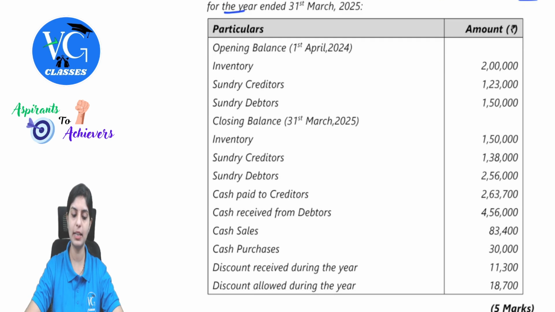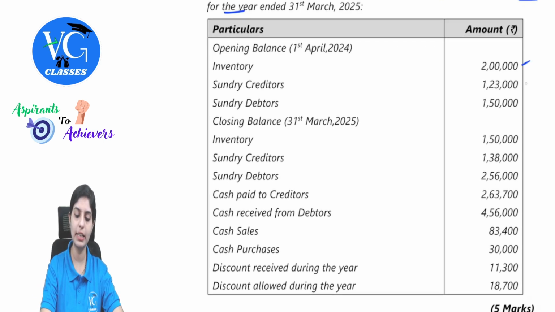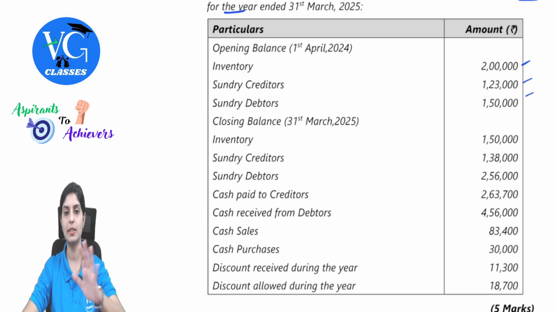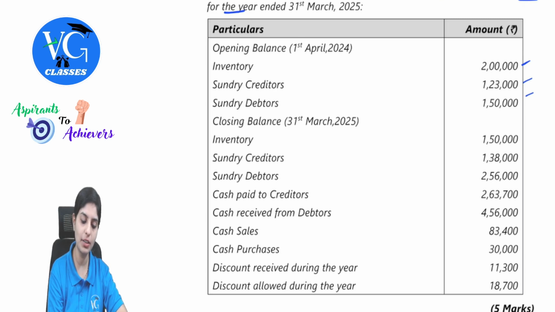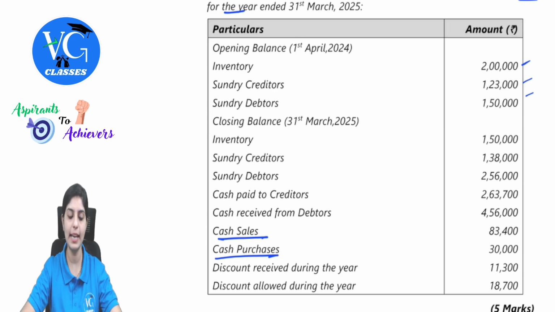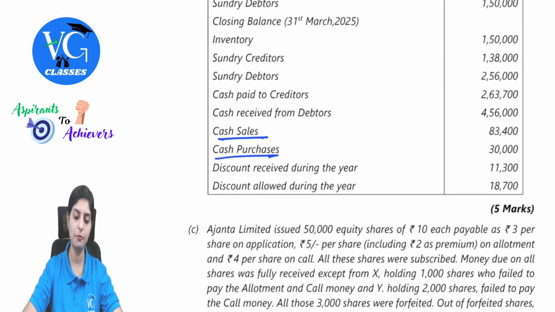See, opening balances are given of inventory, sundry creditors, debtors, closing balances are also given. Then the respective transactions with creditors and debtors are given. Simple interpretation. You can just prepare the debtors and creditors account, find out their credit amount, and then cash sales and cash purchases are anyway given. We can directly add and find out the respective amounts.